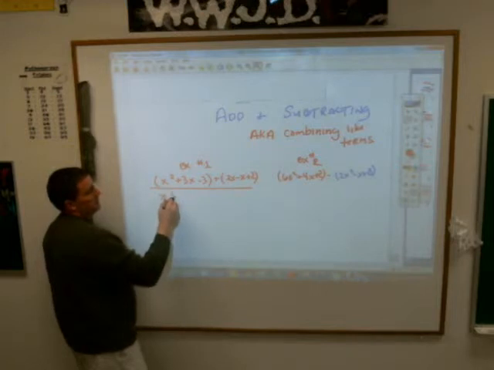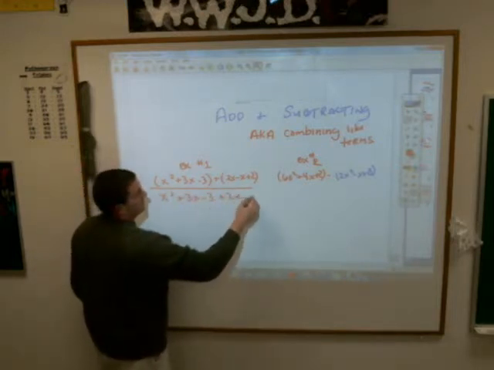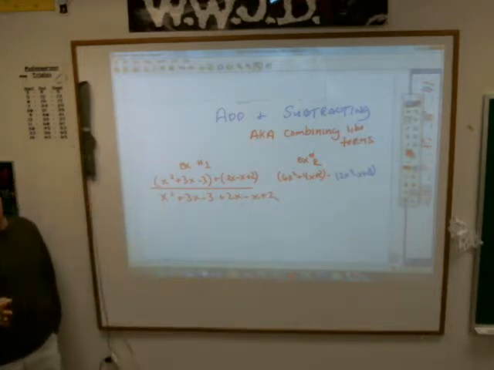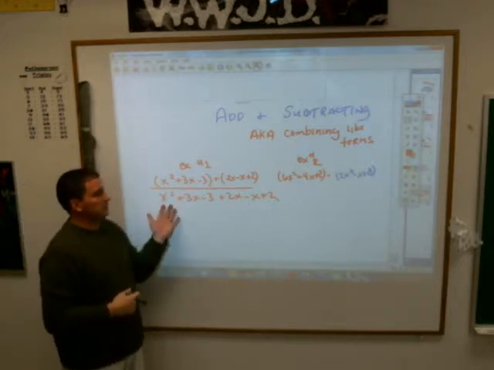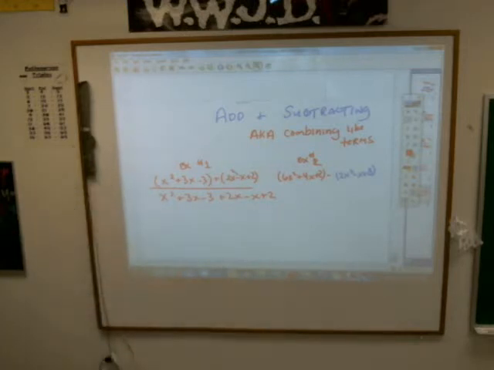In other words, this is the same as x squared plus 3x minus 3 plus 2x minus x plus 2. Don't need those parentheses, don't know really why they put them in there, but they do just because. And then I just add like terms. I think this was probably supposed to be an x squared. Was it? Look in the book. Oh no, it wasn't. Sorry. I'll just take that back.